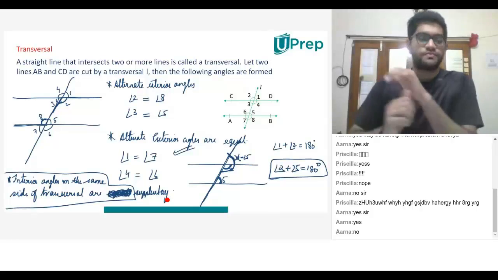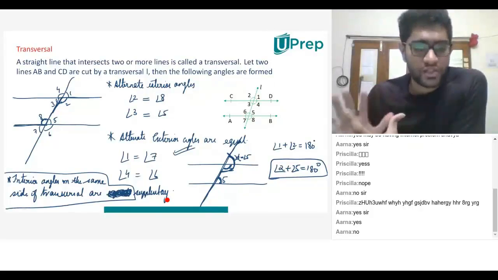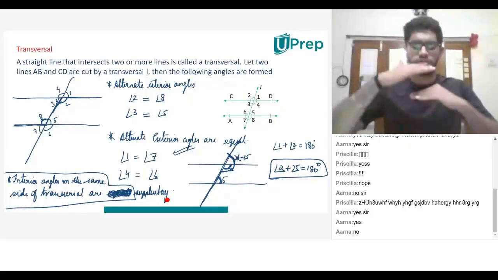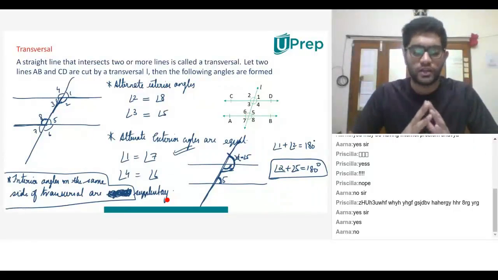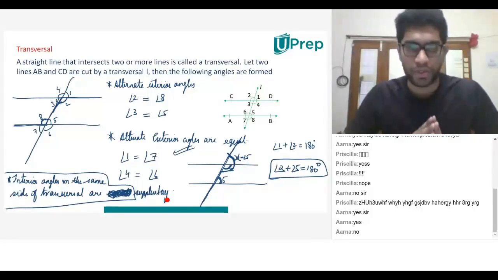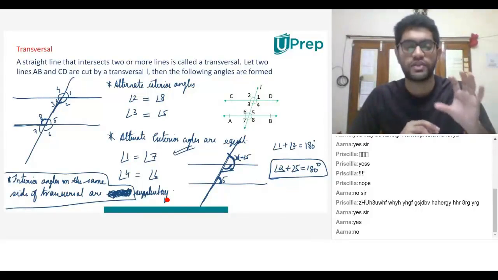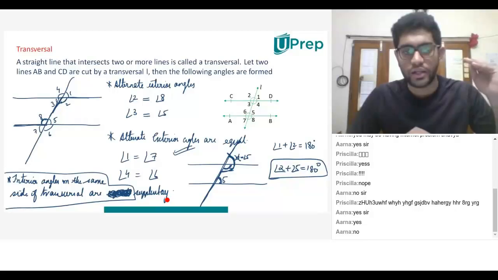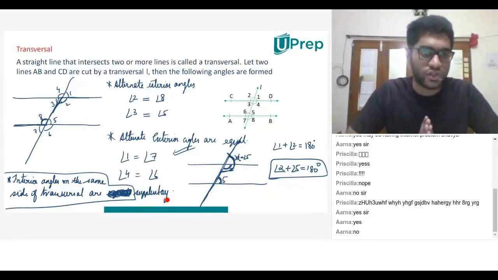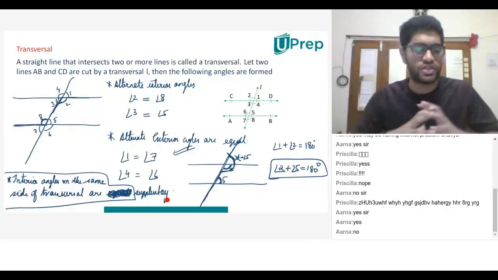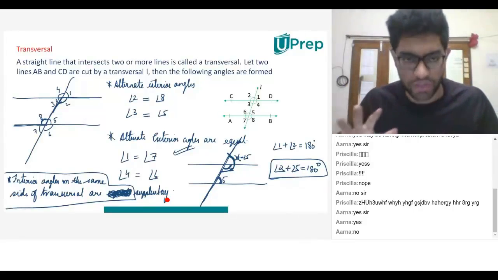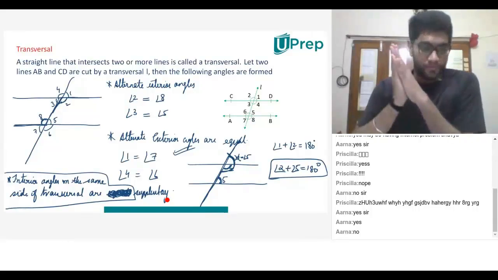Alternate interior angles. Alternate means opposite sides of the transversal. Interior means they fall between the two parallel lines. Alternate interior angles are equal is one important property. Now, if you look at the diagram on the left hand side, angle 2 and angle 8 are on the opposite sides of the transversal. Do you agree with me, Bhavya? Yes, sir. It's for all of you. It's just like a brush up. It's a recap before we start solving problems.